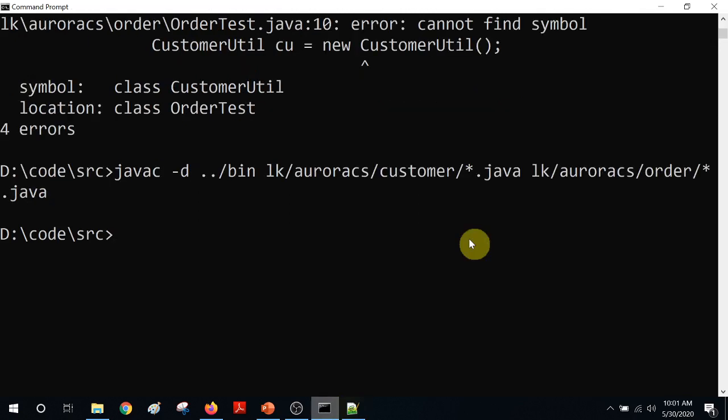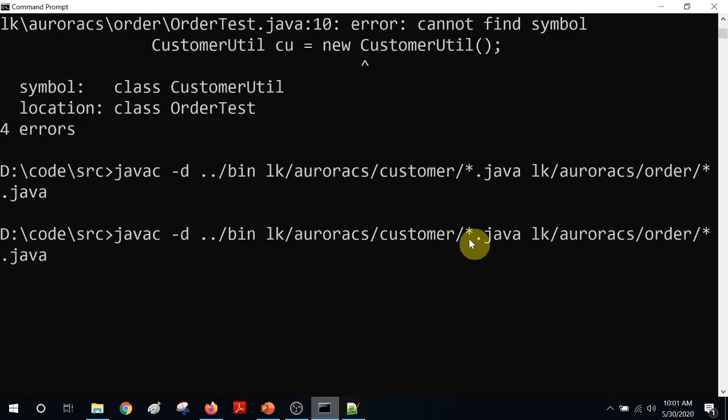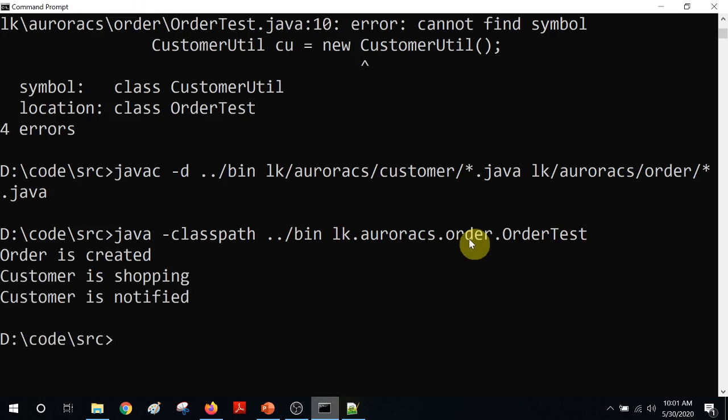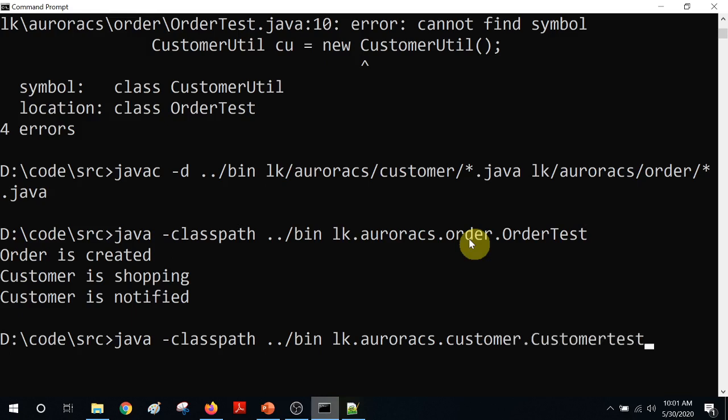Now I can run it again. I'm running the order test. Like that. If you want, I can run the customer test as well. Aurora CS customer dot customer test. Customer test with a capital.